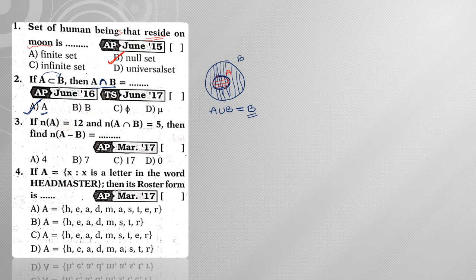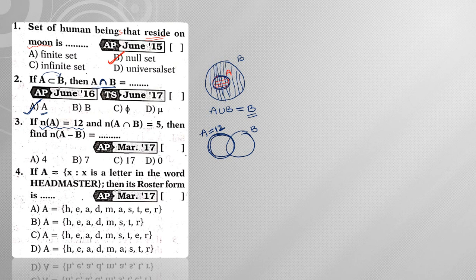What he has given: if n of A is equal to 12 and n of A intersection B is equal to 5, then find n of A minus B. These type of questions we can easily solve using the concept of Venn diagrams. For suppose this set is A and this set is B. Now whenever n of A is given, n of A is equal to 12, you write the number outside. n of A means this whole circle will come, right? So this whole circle is n of A, that means A is equal to 12.